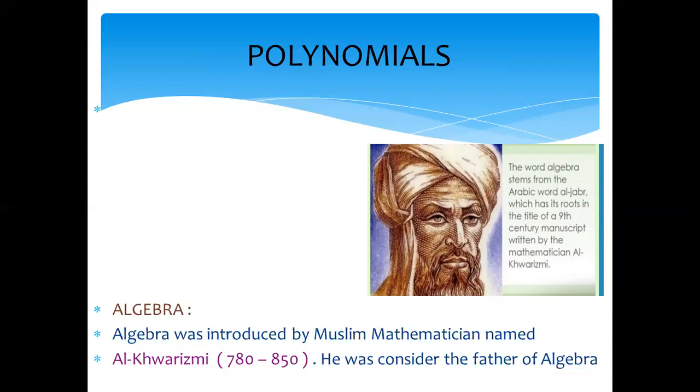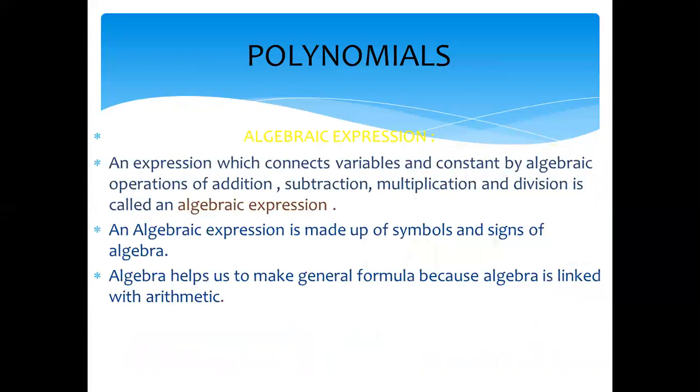Algebra is a game of signs, powers, and operations on numbers. Operation means addition, subtraction, multiplication, and division. If in the beginning you understand the tricks of using sign and power, then it will be very easy and interesting for you to solve the questions. We use algebra to find unknown numbers, especially for word problem questions. When the numbers are unknown, one term is given and we find the other term.